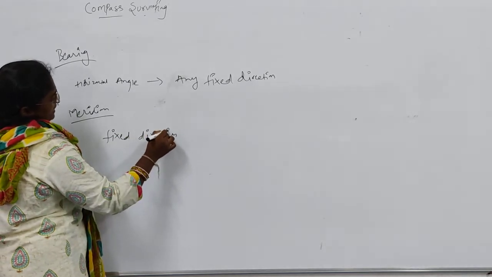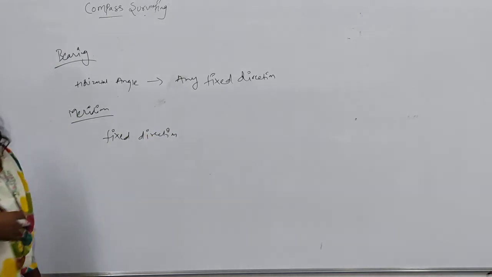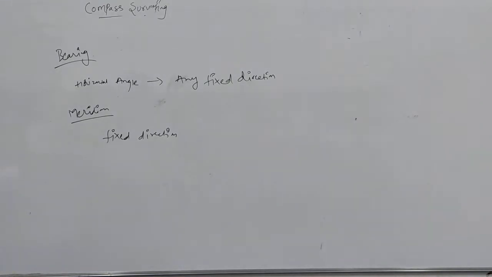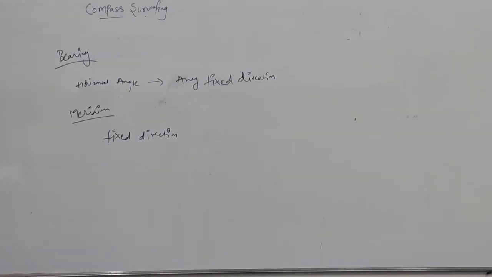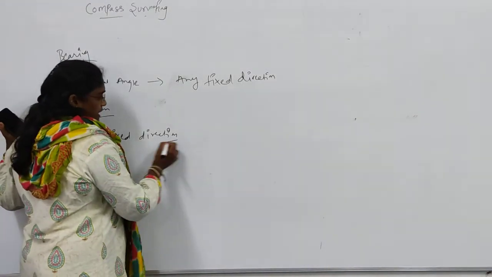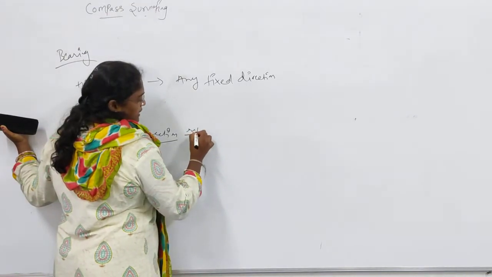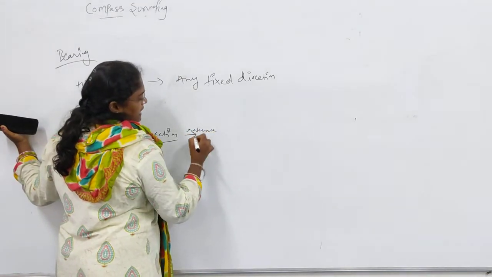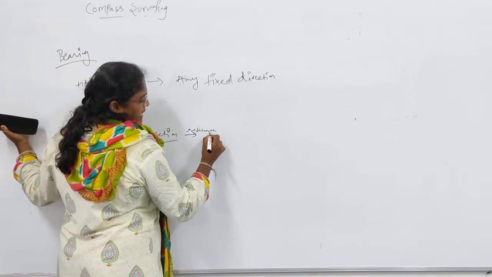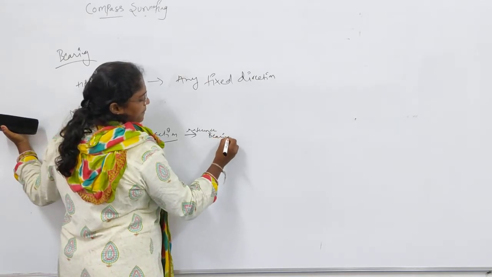Here you will have different types of meridians and different types of bearings. Everyone note this down. From the fixed direction we will take it as a reference and calculate the bearings.